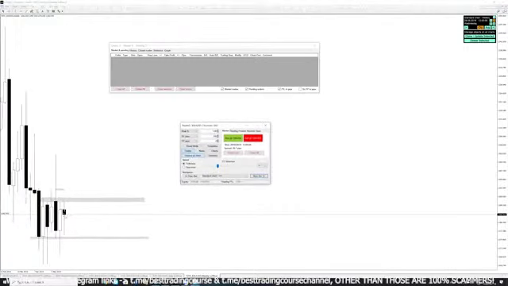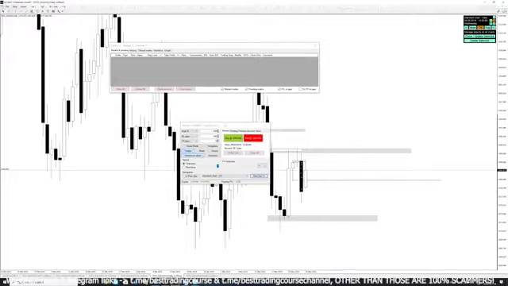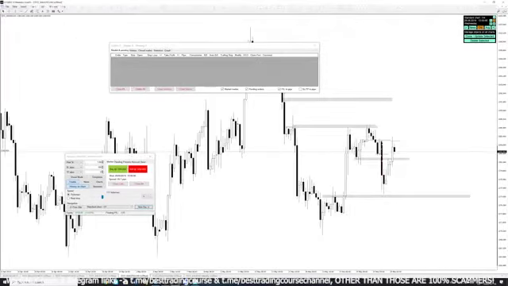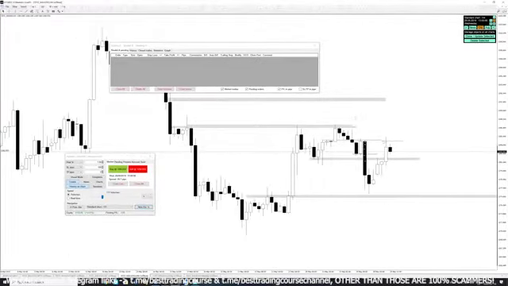Weekly is now, it went bearish. Now it's time to go bullish here. Let's take a look on the daily. Daily is rejecting that area. It's also going bullish. It's also now back in that range, the daily candle. The 4-hour candle, let's see here. We'll have to remove all these boxes now.